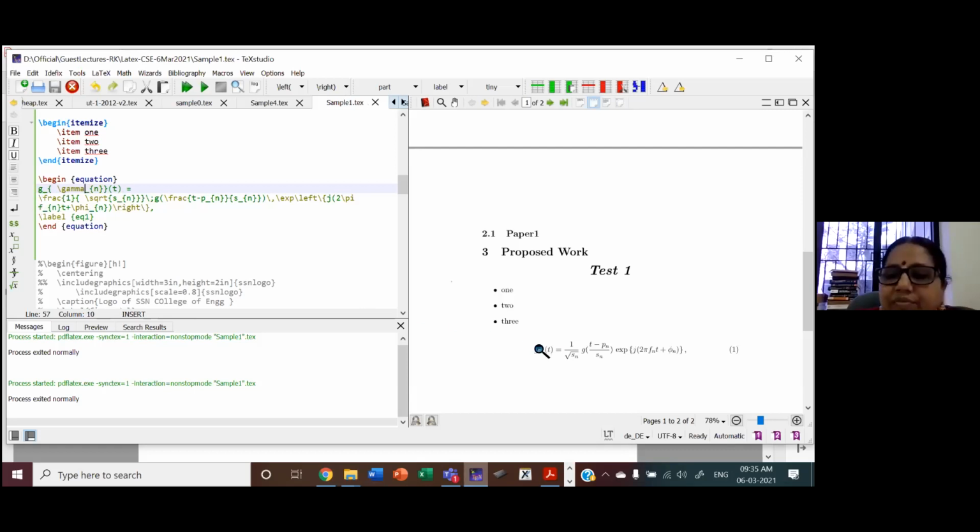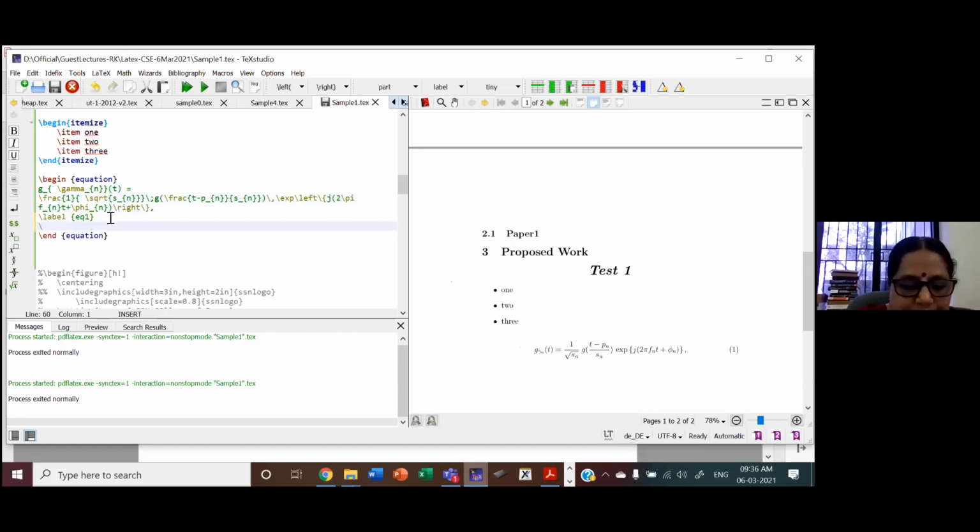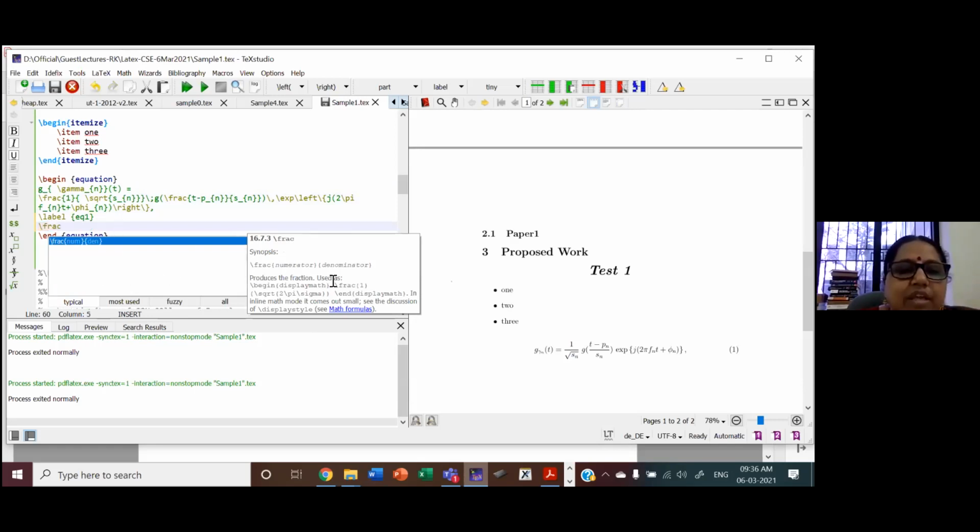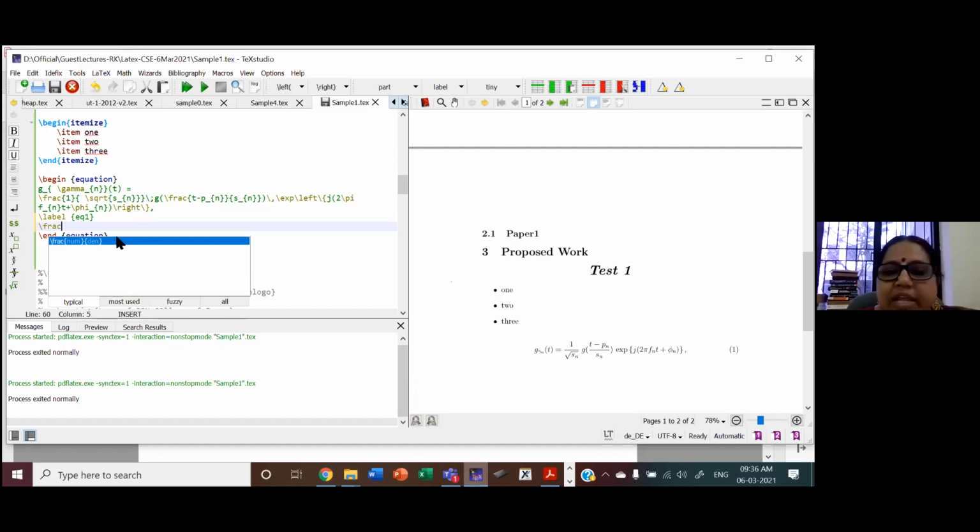And I want to have a fraction, 1 by root of Sn. So I want to have basically a fraction here. So we have slash frac. And then the numerator is 1. You see here, when I type this, you get the format help and the template. You can see here numerator, denominator. So numerator is 1 and denominator is root Sn.